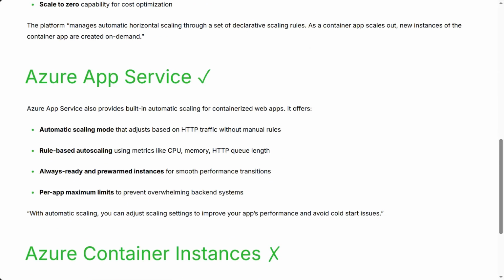Azure App Service. Azure App Service also provides built-in automatic scaling for containerized web apps. It offers automatic scaling mode that adjusts based on HTTP traffic without manual rules, rule-based autoscaling using metrics like CPU, memory, HTTP queue length, always ready and pre-warmed instances for smooth performance transitions, and per app maximum limits to prevent overwhelming backend systems. With automatic scaling, you can adjust scaling settings to improve your app's performance and avoid cold start issues.